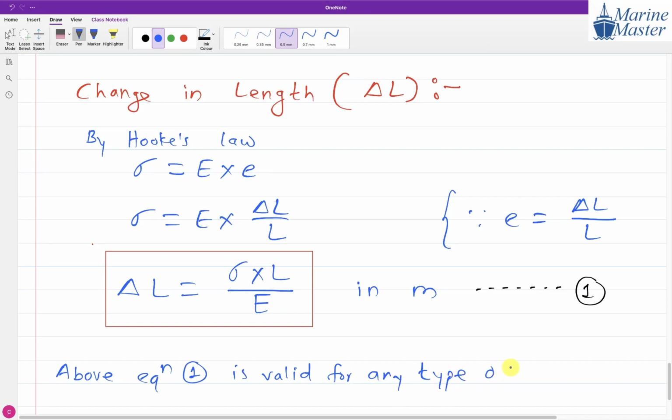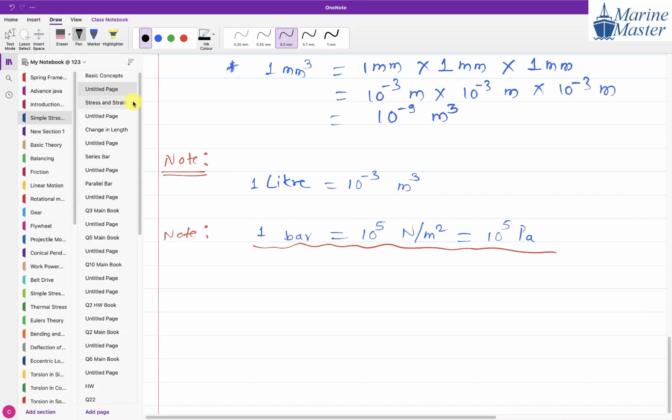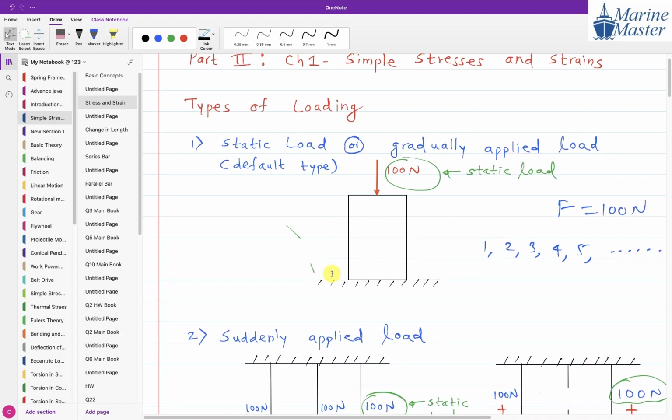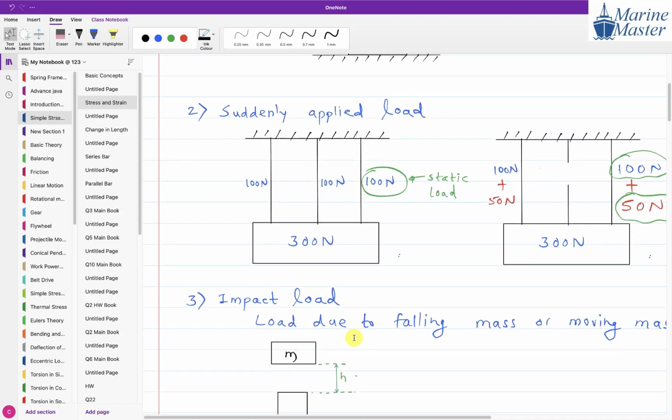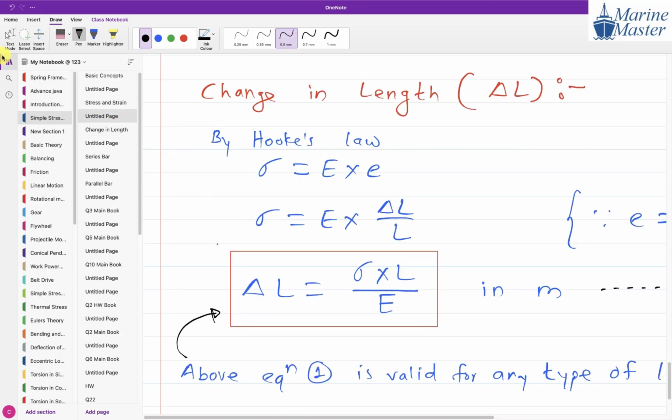Is valid for what? Any loading. Means this equation is valid for any type of loading. We have seen 3 types of loading, guys. What have we seen in our discussion? Static load or gradually applied load. Then the second type of load is suddenly applied. And the third type of load is impact load.